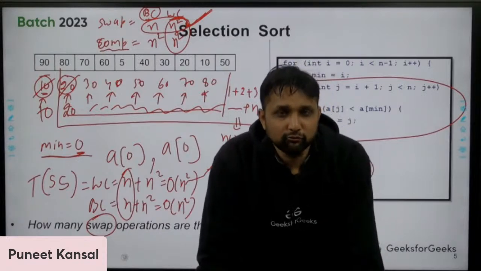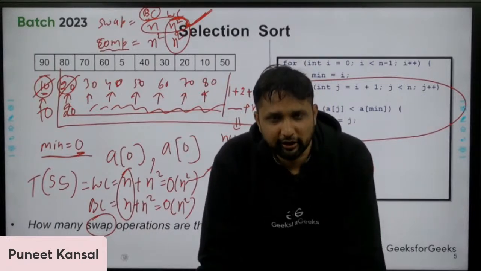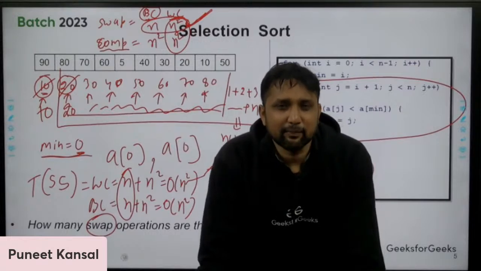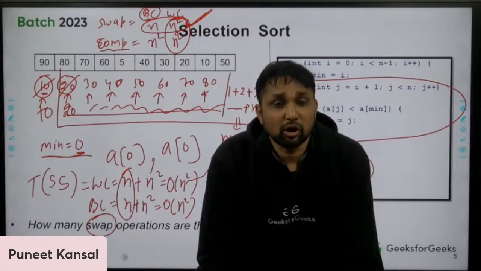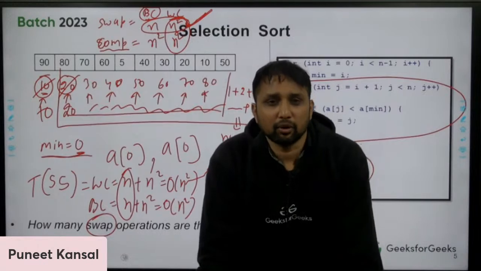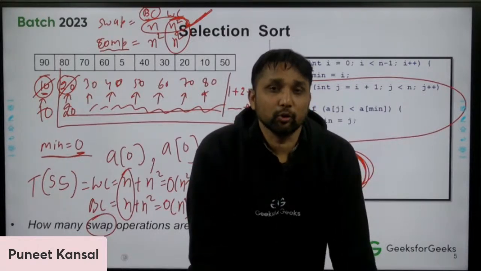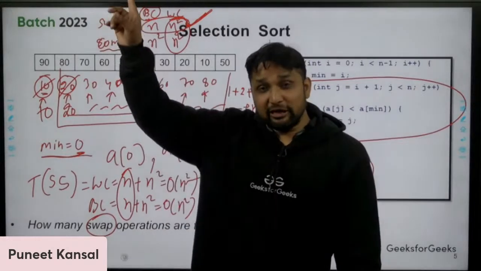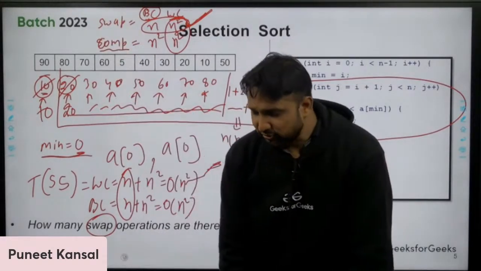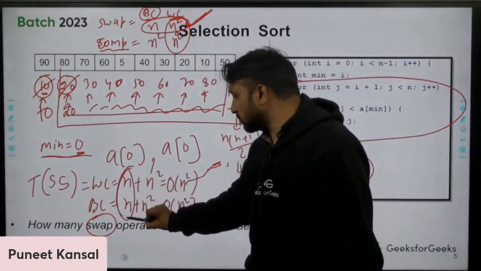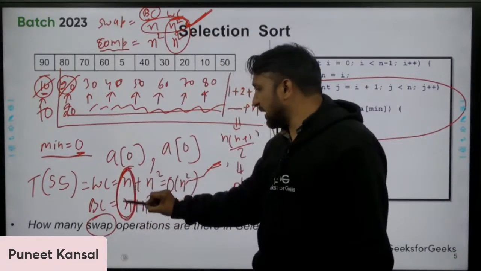I don't know who will give you the sorted element to sort again. So in that case it can happen that the number of swaps can be zero. Otherwise, every time the number of swaps will be very small. n square is very, very large as compared to n when n tends to infinity. So that's why this is a big difference. This is not a small difference.